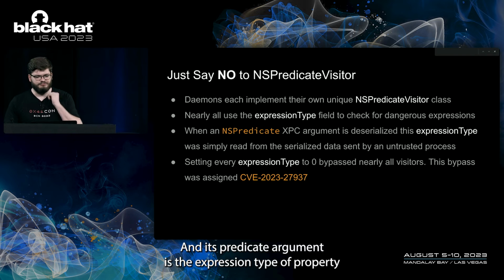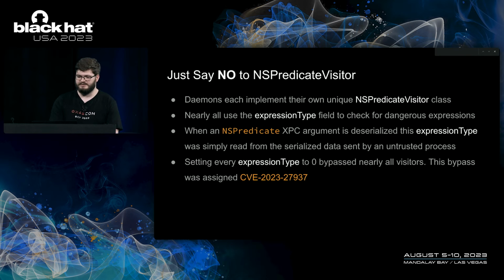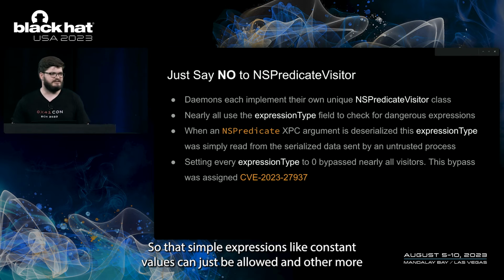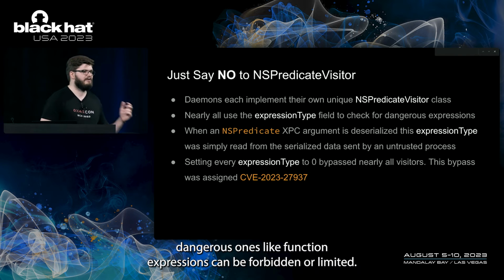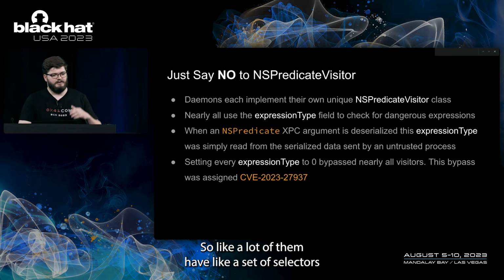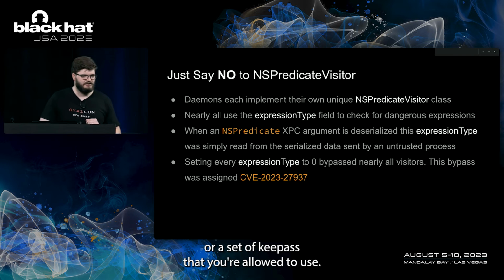It uses the expression type property to check what kind of expression each component of a predicate is, so that simple expressions like constant values can just be allowed, and other more dangerous ones like function expressions can be forbidden or limited. So a lot of them have a set of selectors that you're allowed to use in function expressions, or a set of key paths that you're allowed to use.